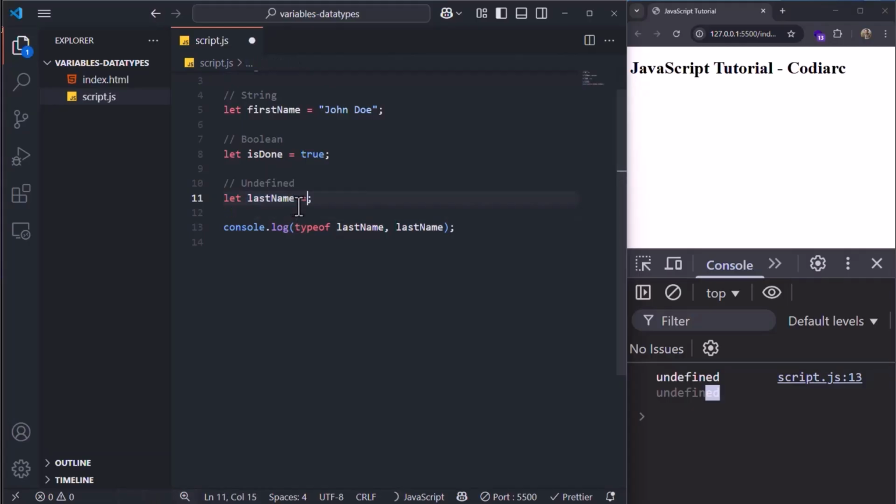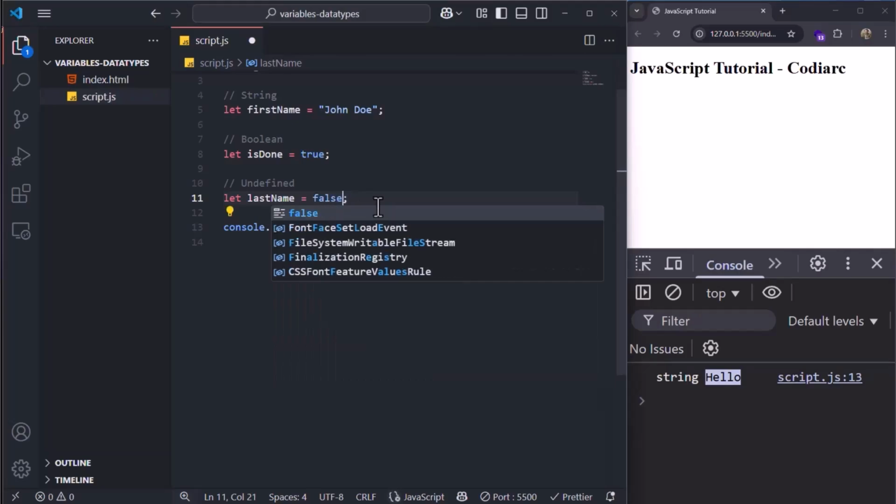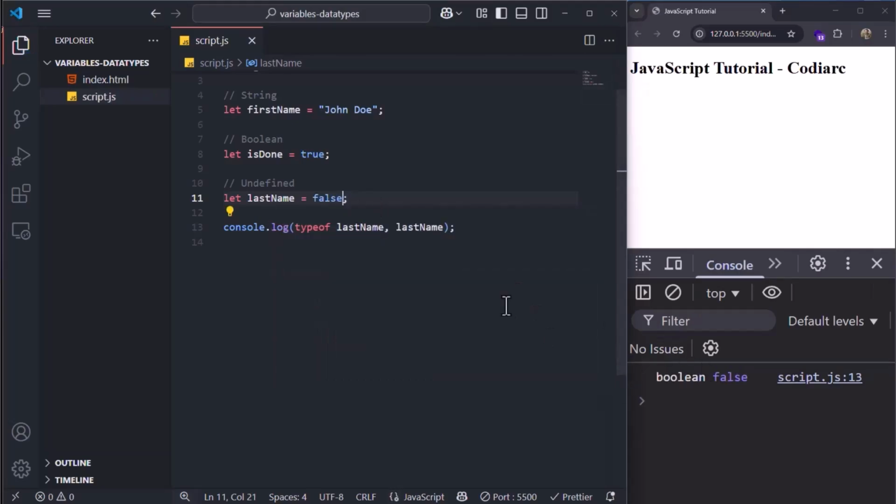If I say lastName is equal to hello, it's going to show me a string, and this is hello. If I say lastName is false, it says this is Boolean and this is false. But if I say let lastName and I don't assign it to anything, it just shows me undefined. And there are many ways that you can get undefined in JavaScript, and we're going to talk about them later.